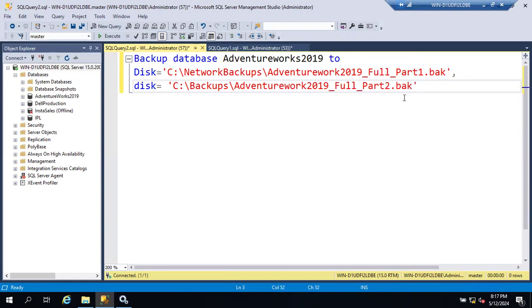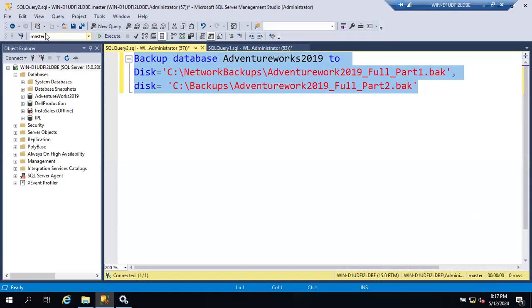Okay, so however many pieces you want, that many pieces you can simply add, guys. Currently, I don't have a D drive. If I had a D drive, I could make this a D drive. I have only the C drive, so I'm taking it to two different folders. That's it, guys. In your case, if you have two different drives, you can simply add them here. I don't have different drives, right? That's why I'm just doing it to the C drive only. Only the drive letter will be changed. Everything else remains the same, guys.